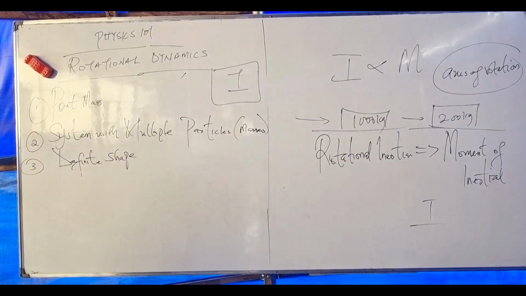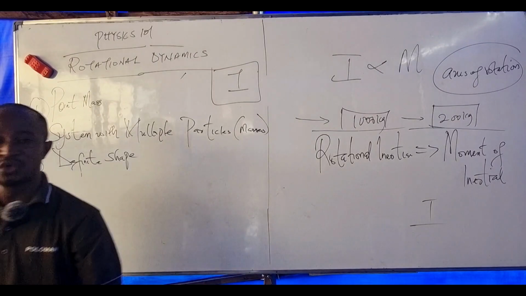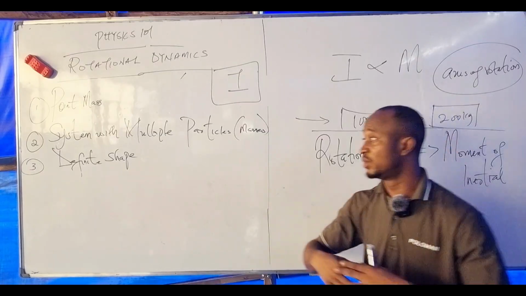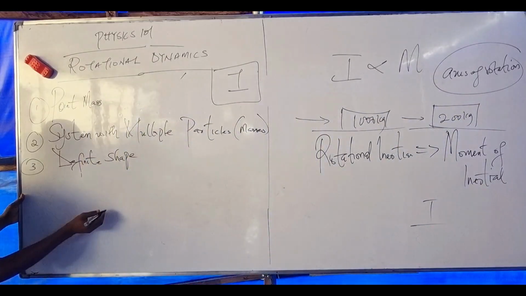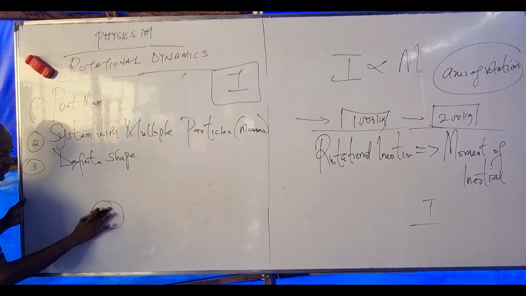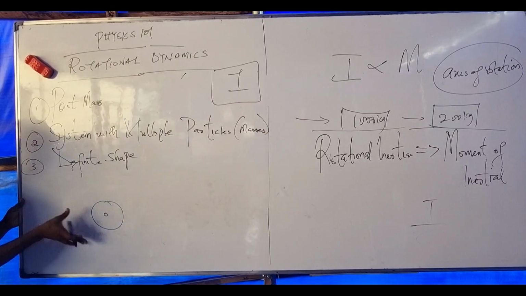Now, for a single point mass, what do we say? A single point mass is an object whose mass is so small that we ignore its shape. Now listen. Let's say I want to determine my moment of inertia for a single point mass. Let's say I have a single point mass, very small. Don't mind this diagram.